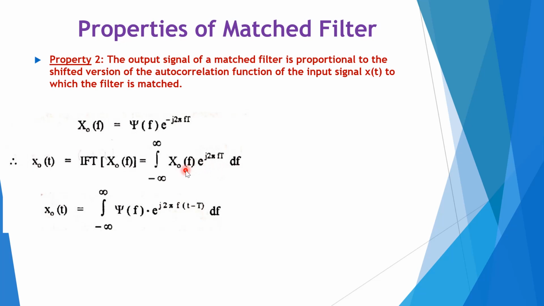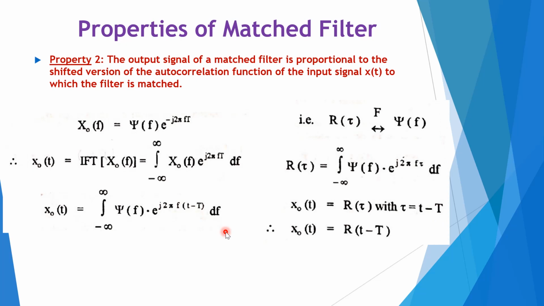Now by substituting the value of X_o of f, we can rewrite the output signal expression x_o of t as equal to the integration from minus infinity to infinity of psi of f e raised to j 2 pi f of t minus T df.